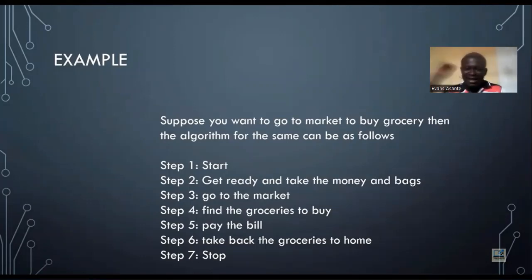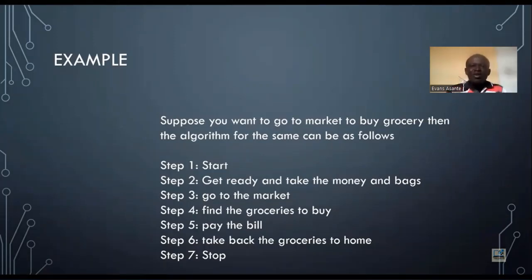Step 1, start. That is where you prepare your mind to buy the items. Step 2, get ready and take money and bags. The ladies, I hope you know, you normally keep your money in your bags. We men, we keep our money in our pocket. Step 3, you go to the market. Step 4, you find the groceries to buy if they are there. Step 5, after finding them, you pay the bill. Step 6, you take the groceries back home. After taking them home, you stop, meaning you've completed your mission. This is an example of an algorithm, and this is how we are going to plan our algorithm.